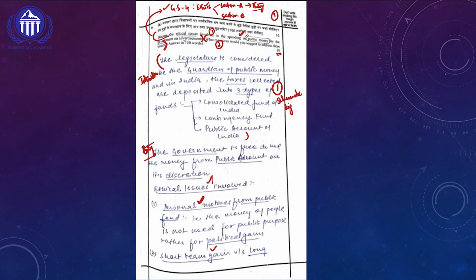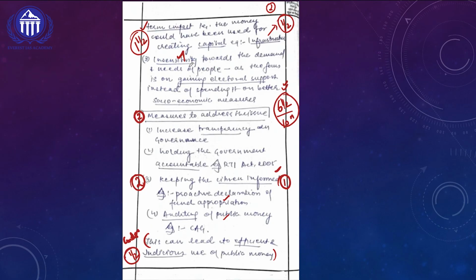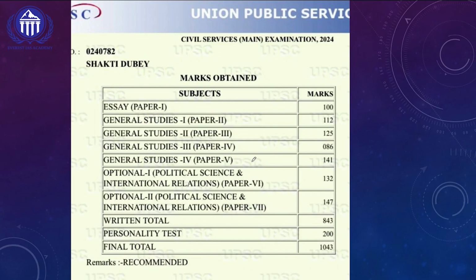So what are some of the important learnings from All India Rank 1 Shakti Dubey's answer writing in ethics? In the introduction itself we can try to attack the question directly, and whenever possible we can come up with a schematic or flow diagram based approach. And we should always have the habit of underlining the keywords in our answer. Not only that, the usage of examples relevant to the question will add more value to our answer as well as to our marks. If you look at her GS paper 4 ethics marks also, out of 250 she could fetch 141 marks. This itself is considered to be one of the highest marks in the ethics paper.